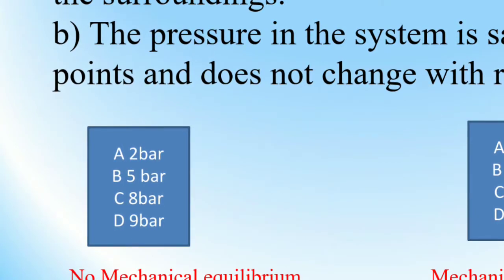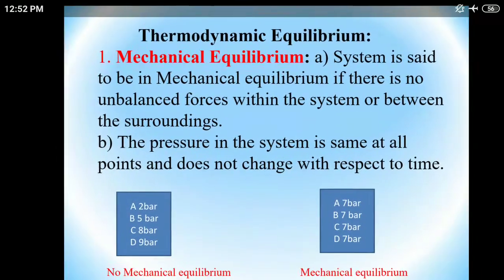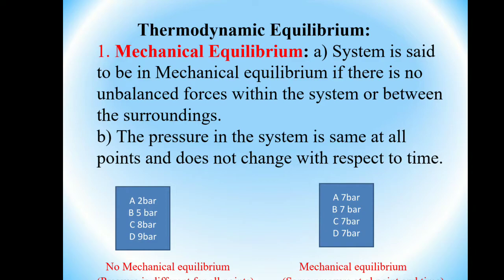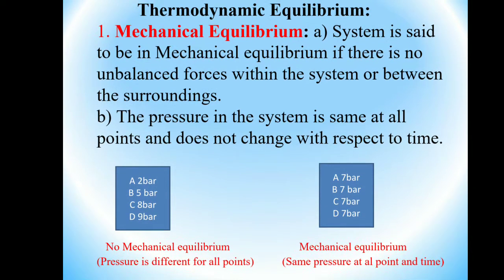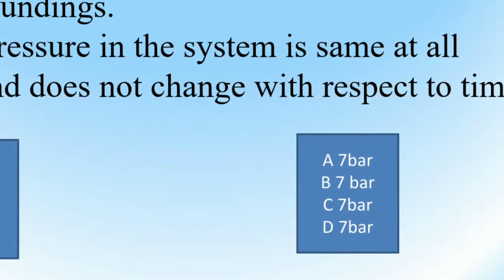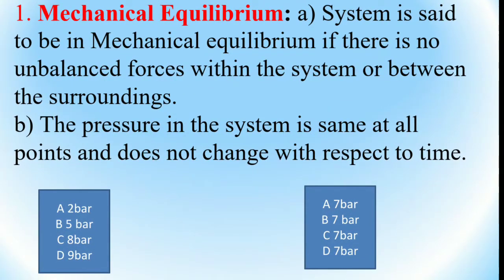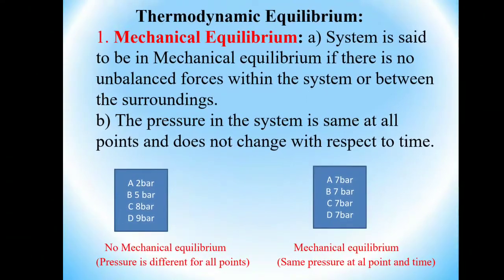How many points do we mark? 4 points: A is one point, B is one point, C is another, D is another. Out of these 4 points, all points will have different pressure initially. When mechanical equilibrium happens, in the second sketch, all points A, B, C, D will have the same pressure, that is 7 bar, 7 bar, 7 bar, 7 bar. We call this condition purely mechanical equilibrium. This we call mechanical equilibrium.